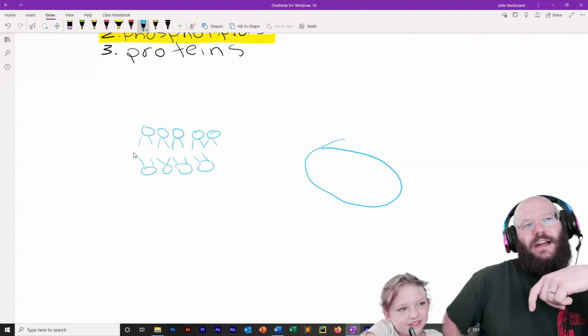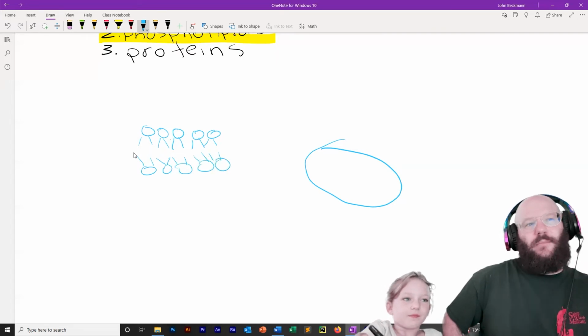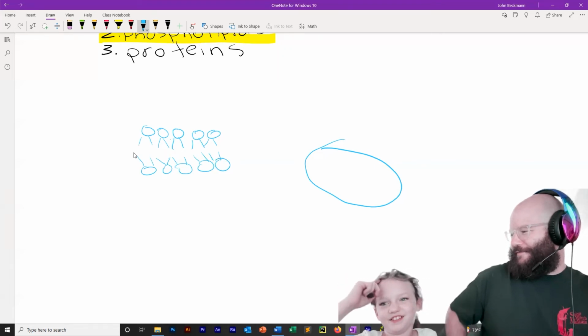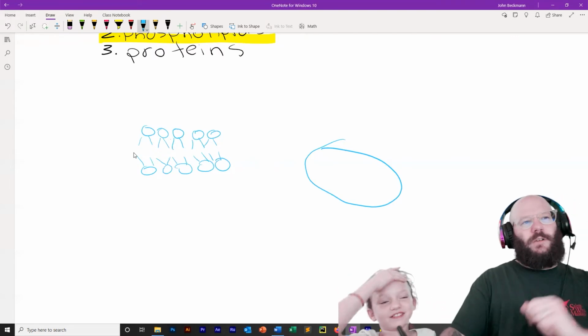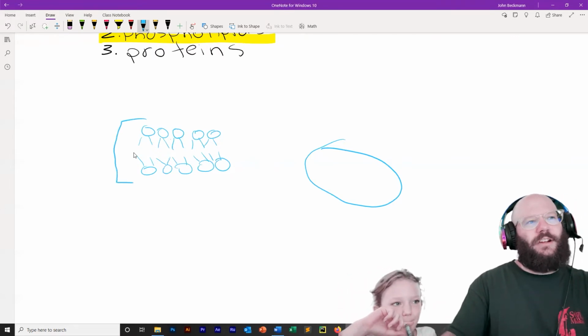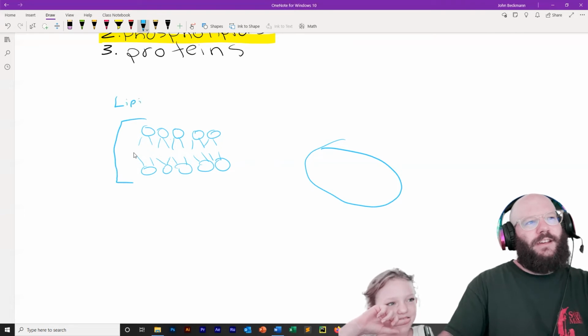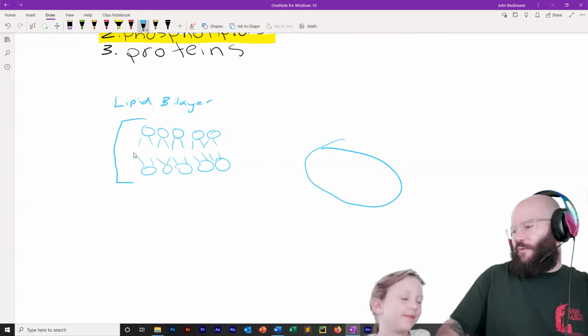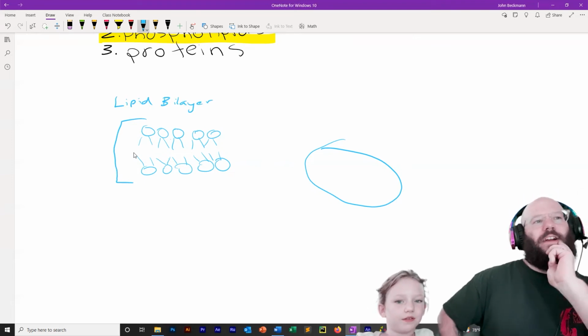Why does it form that structure? So that structure, it has a name. Do you know what it's called? So this structure that you drew, you're absolutely correct. This is called the lipid bilayer. The lipid bilayer. Okay. Why does this form? Why does a bilayer form?